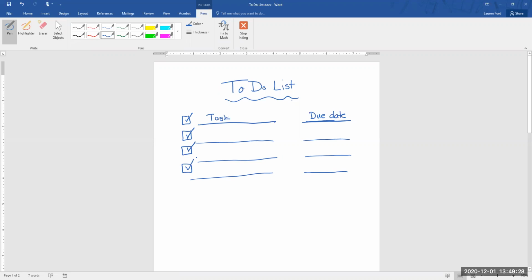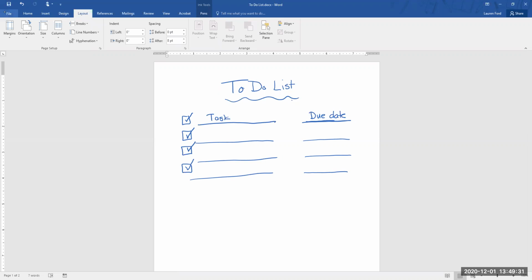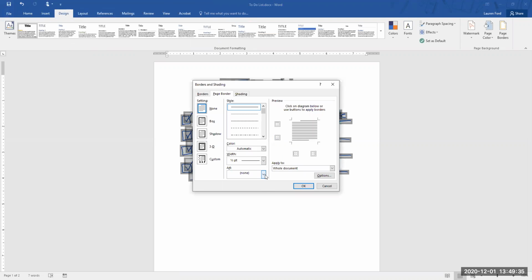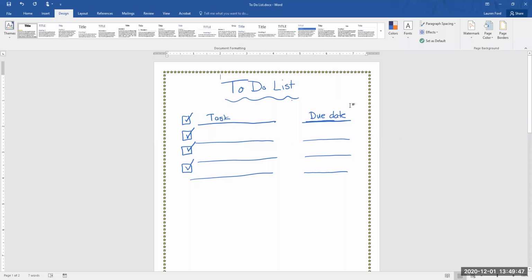Okay? You can even get fancy and you can come in here and go to design up at the top. You can choose a border for your page. Maybe you want to make it something exciting and fun. So you want to make it stars. And I want to put stars around so that I know. And maybe I want to make some colors and choose some different colors that I want to use in here. So maybe as I draw, I'm going to use different colors, or as I type, I'm going to type in different colors.